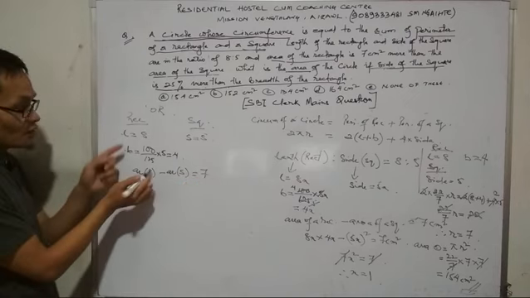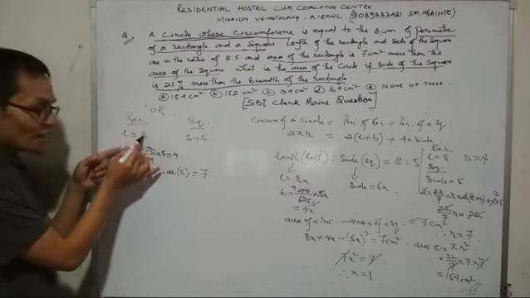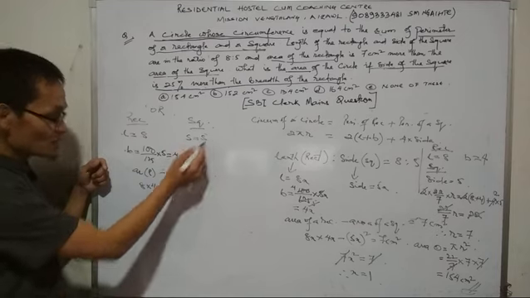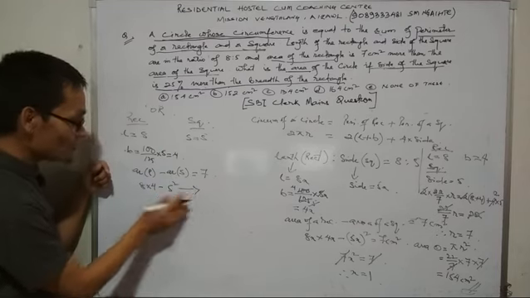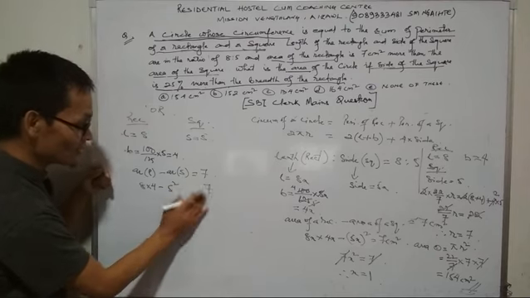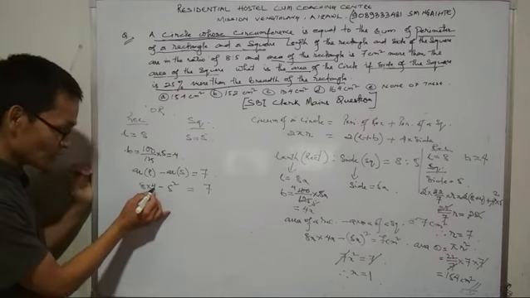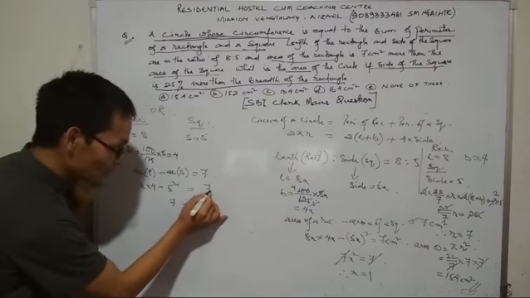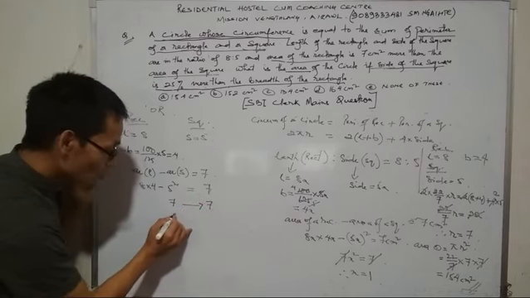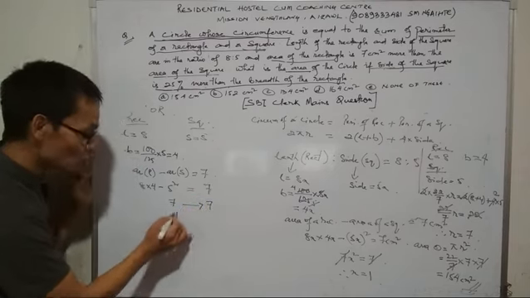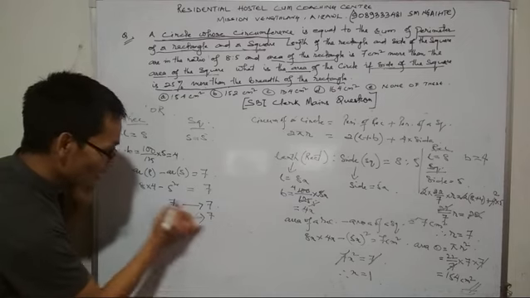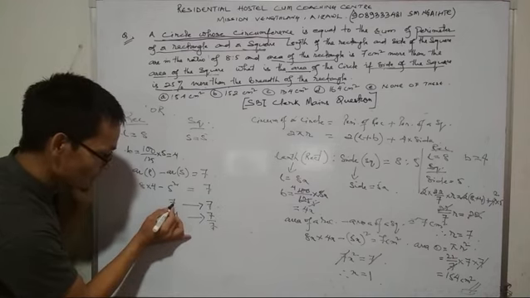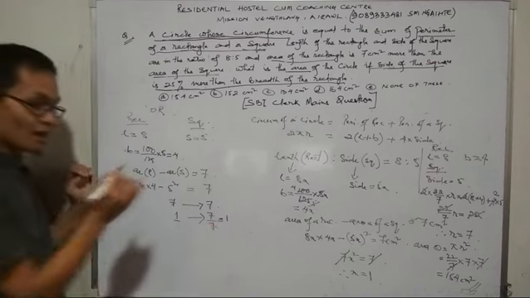The area of a rectangle is length into breadth, that is 8 into 4, minus the side of the square, 5 squared, equal to 7. That is 32 minus 25, which is 7. So 7 parts is 7, and one part is 7 divided by 7, which is 1.